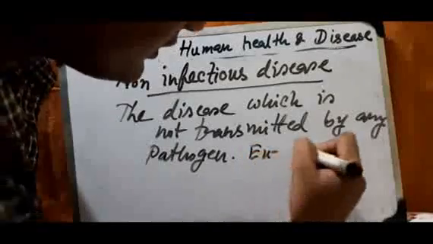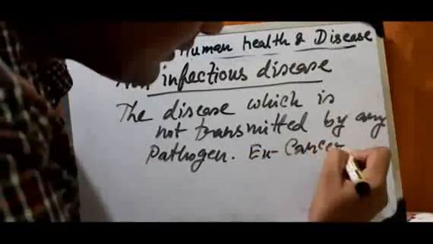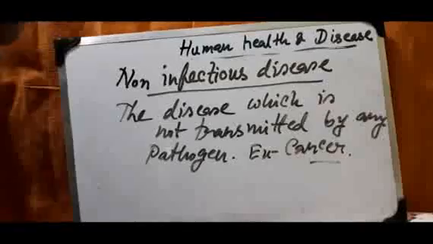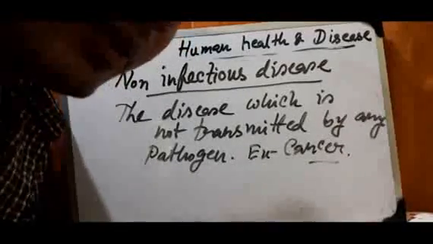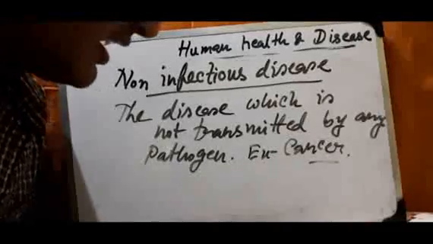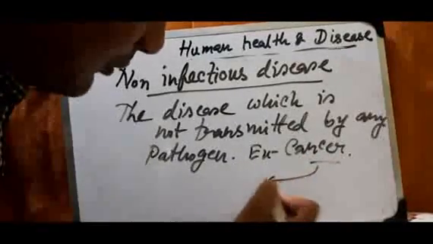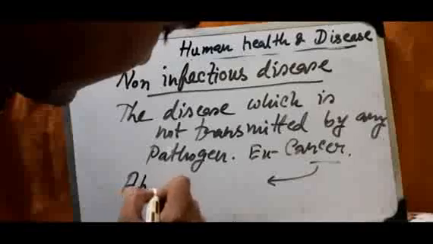Example, write down cancer. Cancer is the abnormal development or abnormal growing up of cells by division. Means cancer is the abnormal growth of cell.